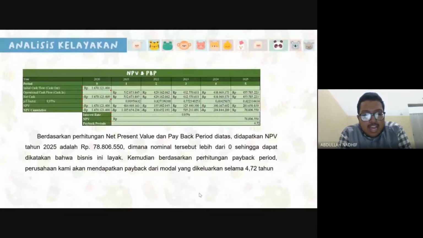Based on the net present value and payback period calculation, the NPV of 2025 nominal is more than 0. So it can be said that business is feasible. Based on the calculation of the payback period, our company will get a payback from the capital spent for 4.7 years.